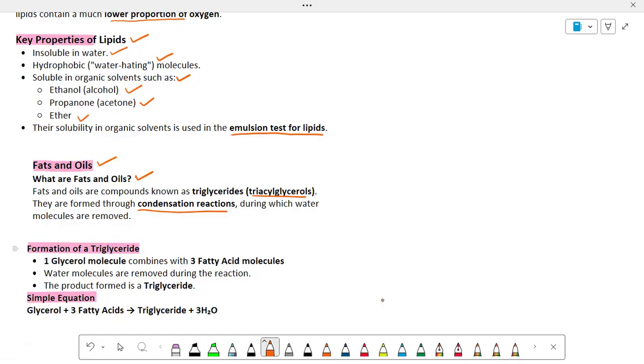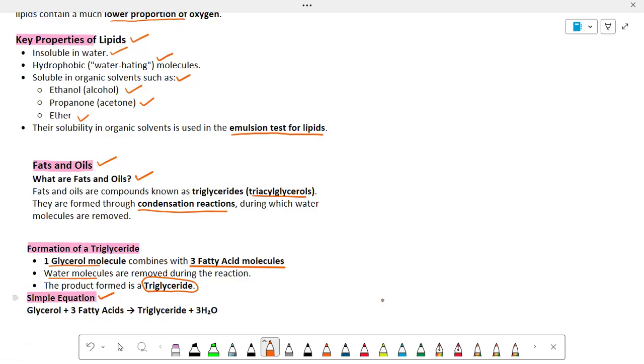We have to look at how triglycerol is formed and what molecules are involved. In triglycerol, one glycerol molecule combines with three fatty acid molecules. As that happens, water molecules are removed. So the product formed is triglyceride.